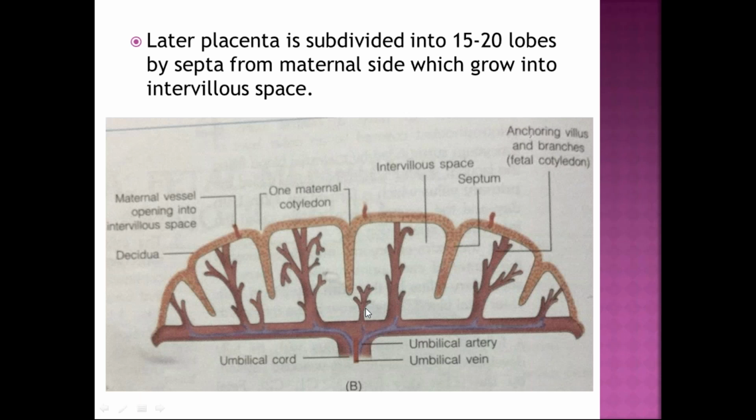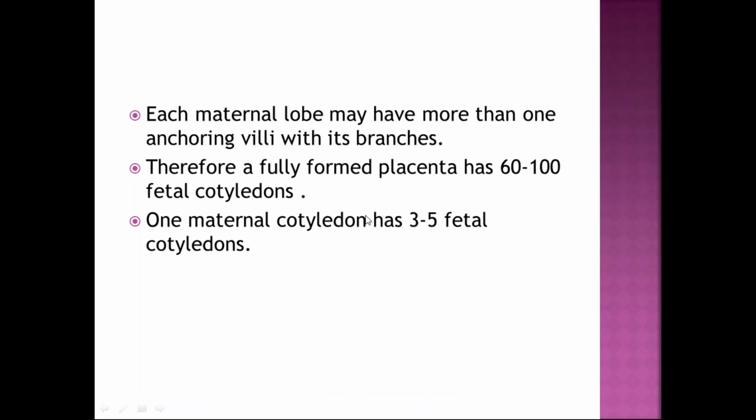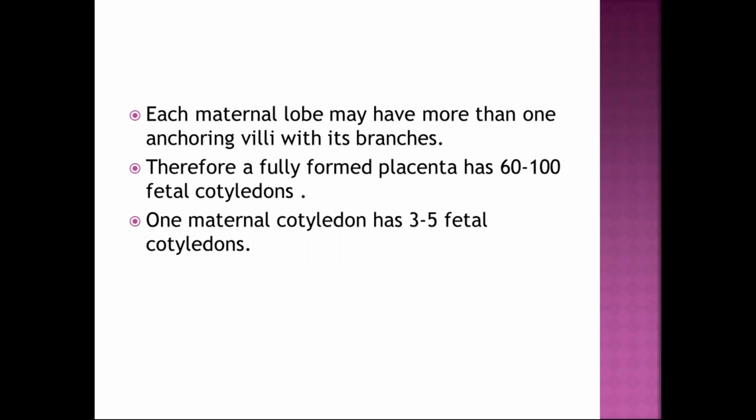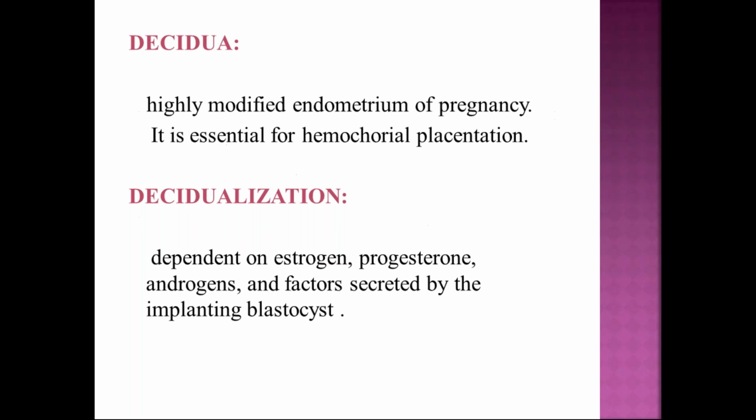See here, 2 anchoring villi are there, and here 2 anchoring villi are there. Therefore, a fully formed placenta will have 60 to 100 fetal cotyledons, not placental lobes. And one maternal cotyledon will have 3 to 5 fetal cotyledons. So that is the fetal part of the placenta, which is formed by chorion frondosum.